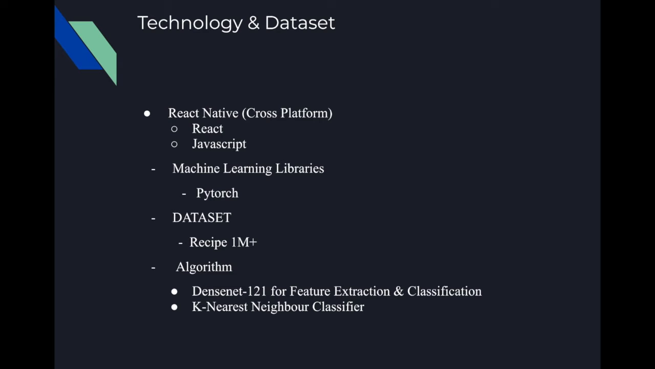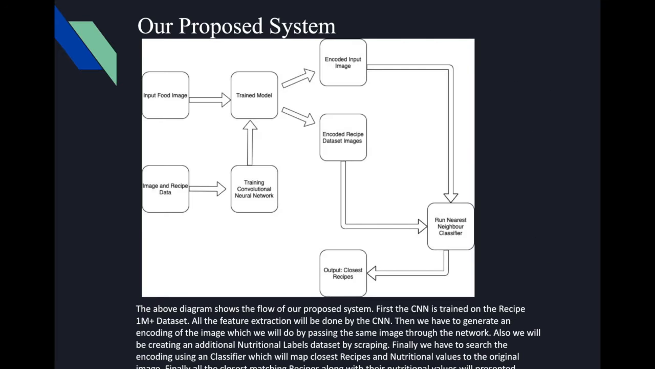So what was our proposed system? The proposed system looks something like this. First, we train our neural network, that is a CNN, DenseNet 121, to generate encodings for the whole dataset. These encodings, since our model is trained, will then be loaded into memory.